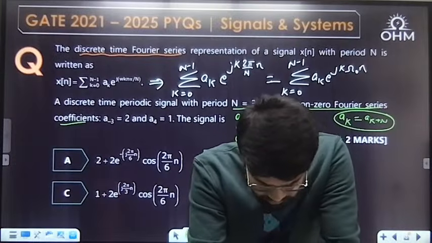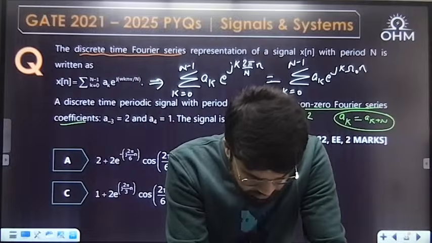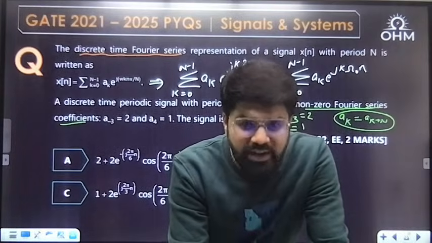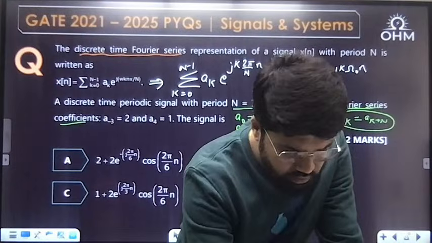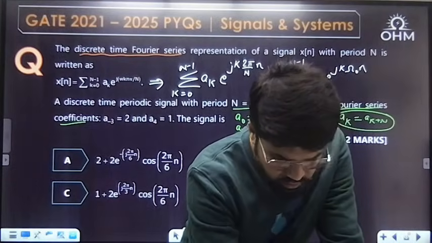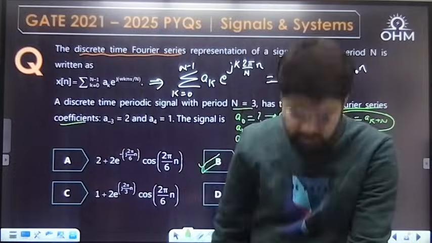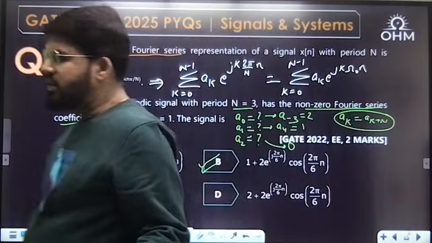Anyways, for GATE you can now remove FFT. FFT has been removed from the GATE syllabus, that is okay. But up to DFT is important. DFT, DTFS, DTFT.